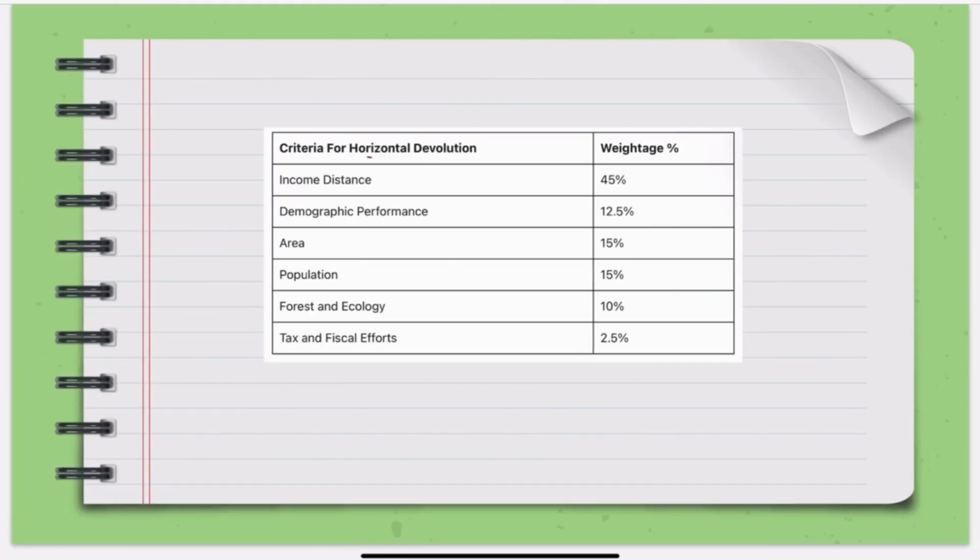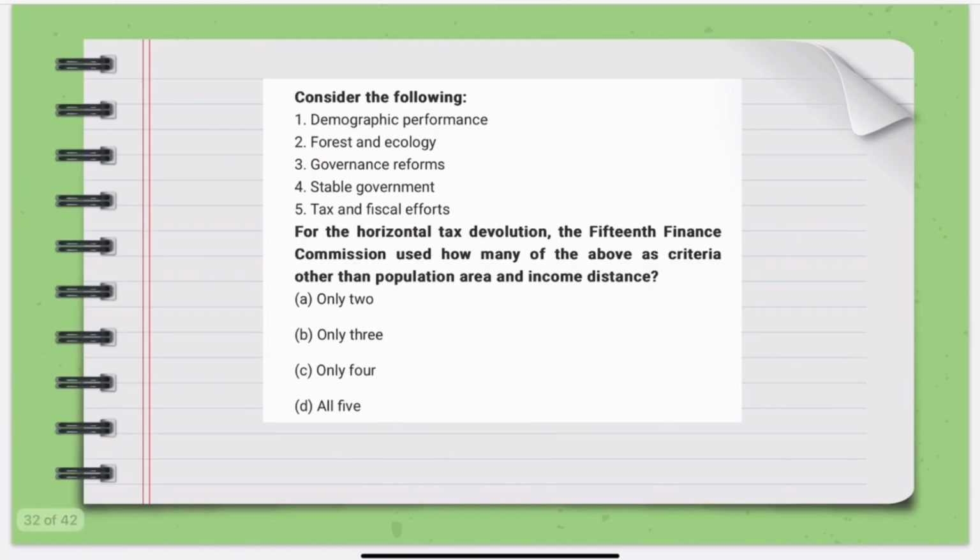So this was the criteria for the horizontal devolution: income distance, demographic performance, area, population, forest and ecology, tax and fiscal efforts. Here you will see that stable government and governance reforms are not there, because these two are very subjective terms and it is very difficult to determine. So even if you are not aware of how many criteria are used, you can still use logic. Demographic performance, forest and ecology, tax and fiscal efforts can be counted, they are tangible.